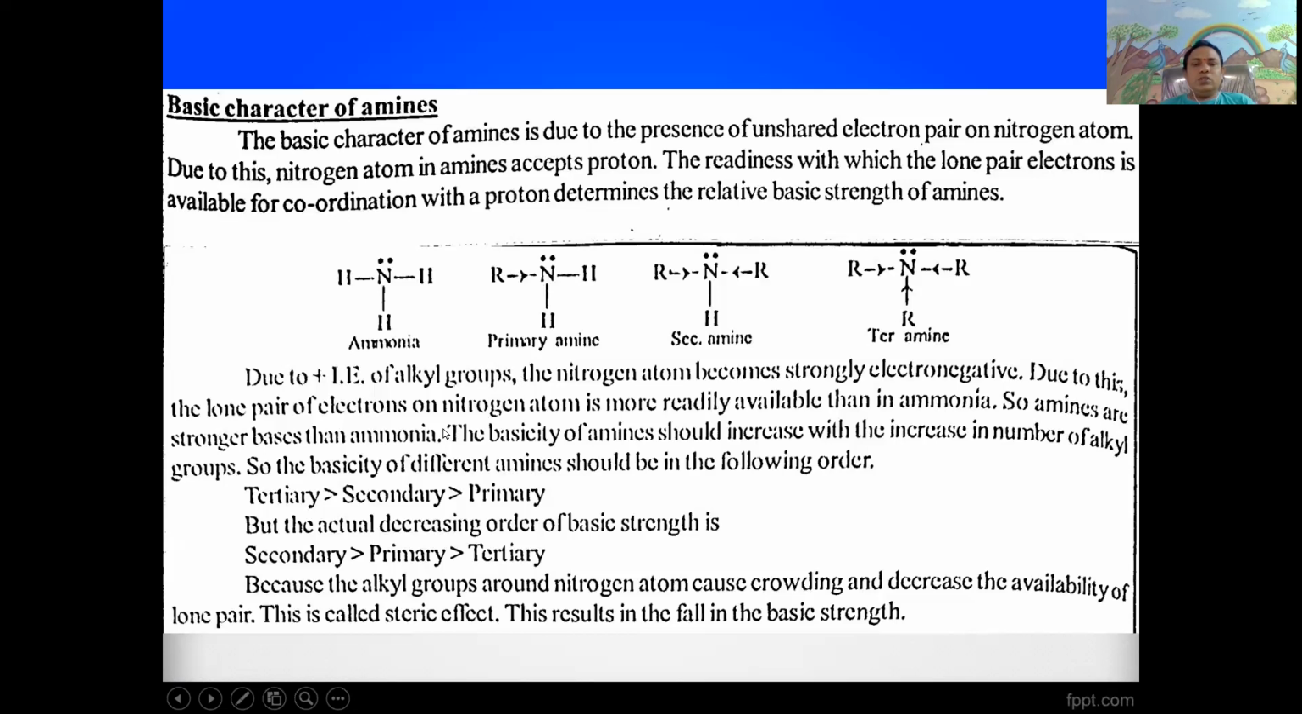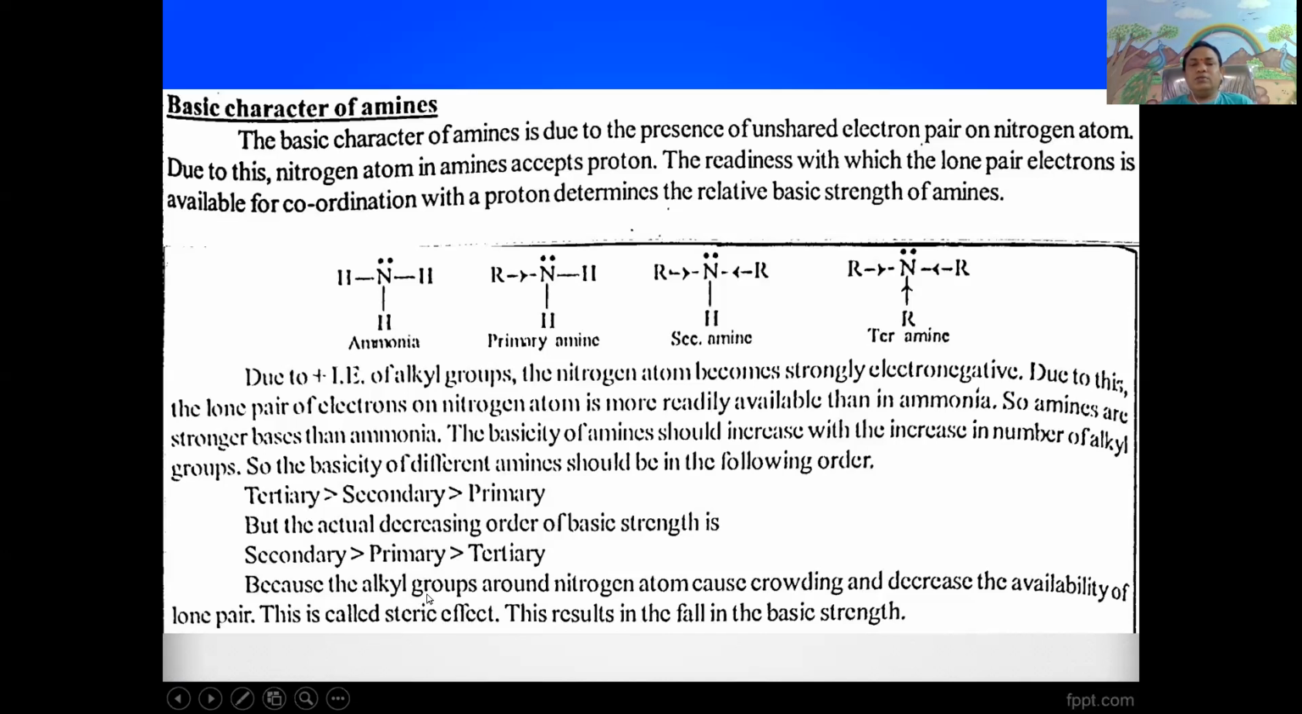Generally, the basicity of different amines should be in the following order: tertiary is greater than secondary is greater than primary. But the actual decreasing order of basic strength is secondary greater than primary greater than tertiary, because the alkyl groups around the nitrogen atom cause crowding and decrease the availability of the lone pair. This is called steric effect.